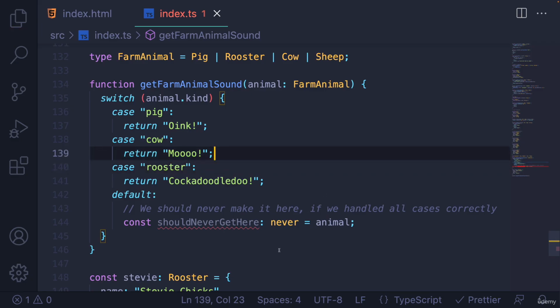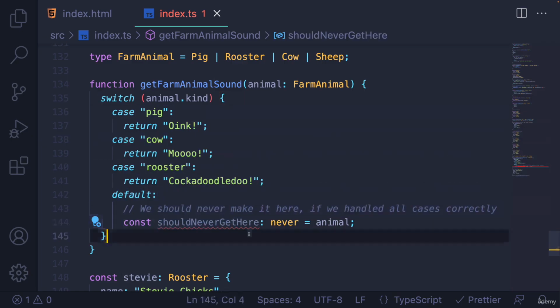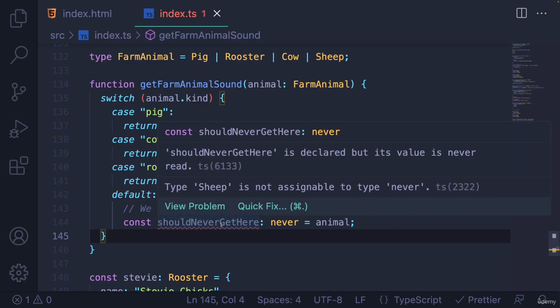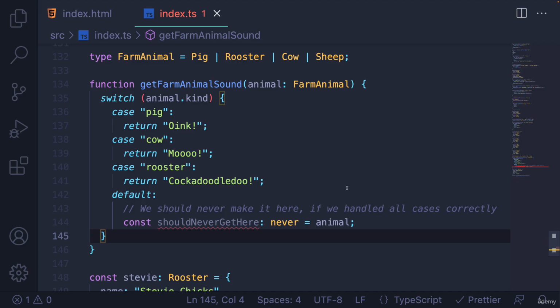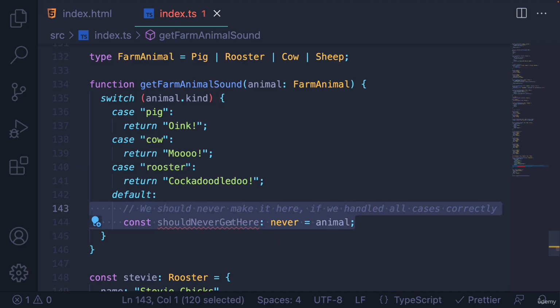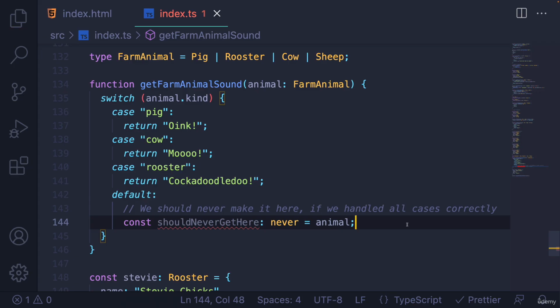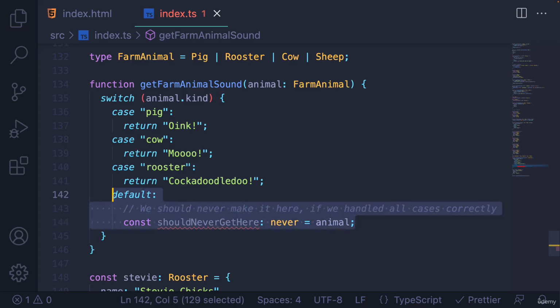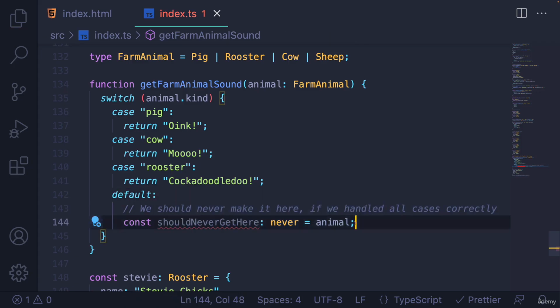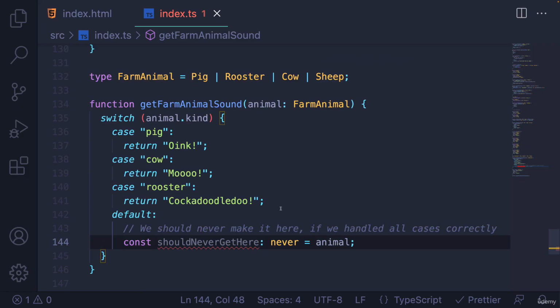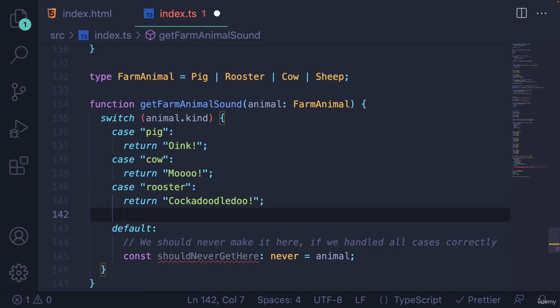And I'm going to get an error here because now the default is actually running, right? This was not true, this was not true, this was not true, so we made it here. And now TypeScript's going to complain and say, what happened? And then it says type Sheep is not assignable to type never. So that is telling us we messed up, right? We are not handling a case. This should never be true. The whole point of this default is just our exhaustiveness check saying we don't ever want to be in a situation where this code runs and we make it here. But right now we would be because we're not handling sheep, or we could be if we passed in a sheep at least.